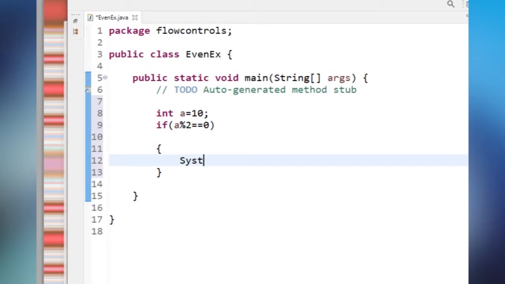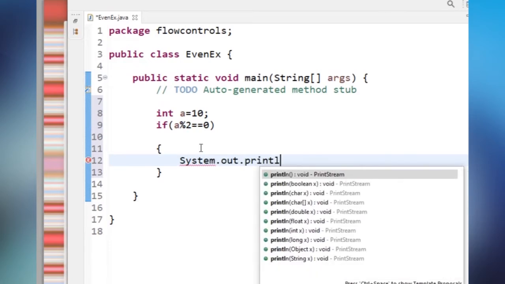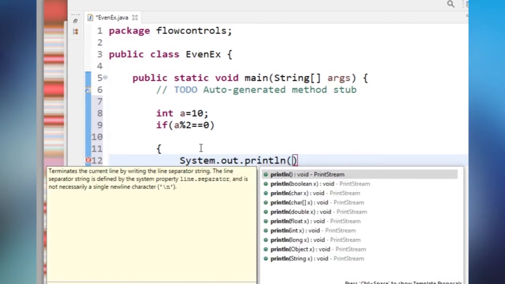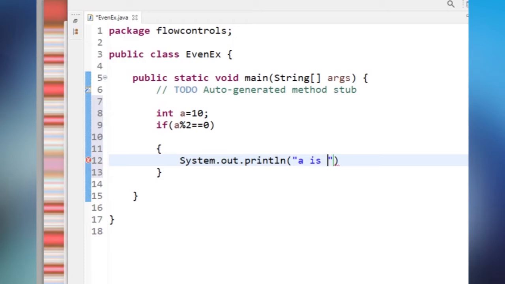Here I have to write System.out.println a is even number. This is the way we have to write the program. Let us execute this.